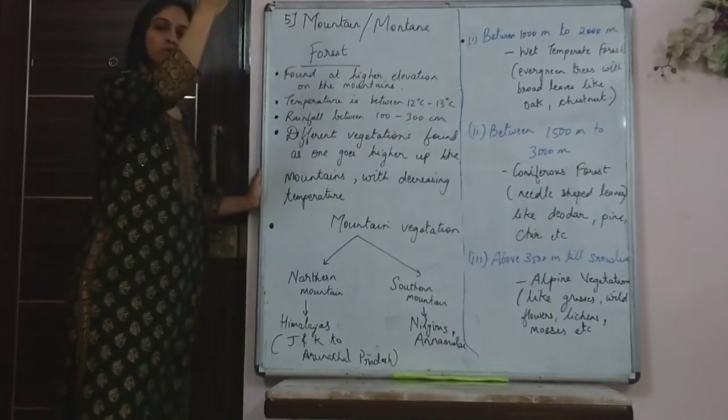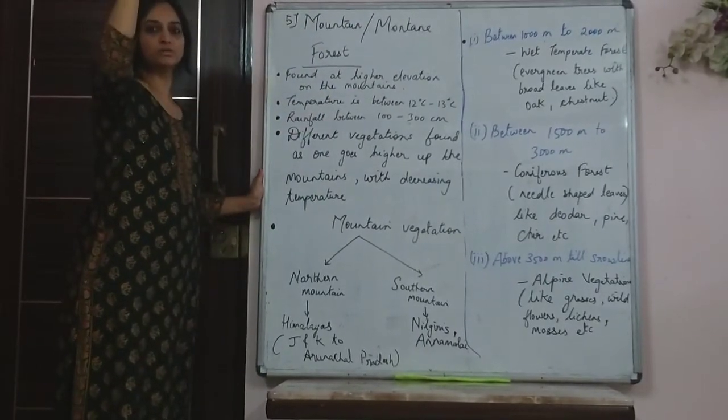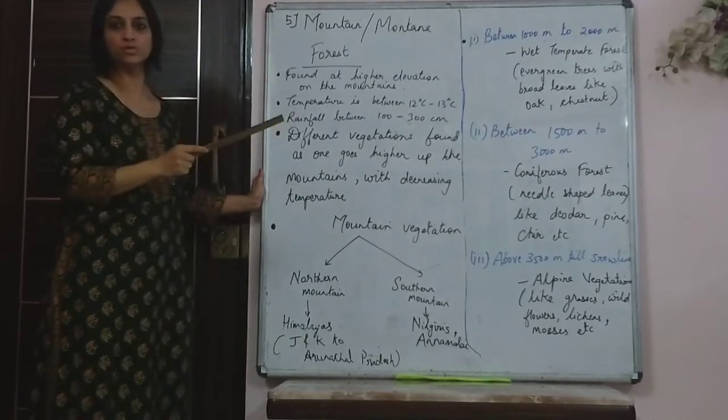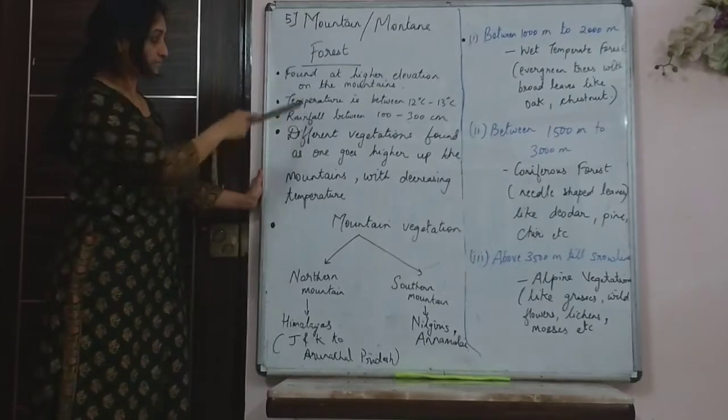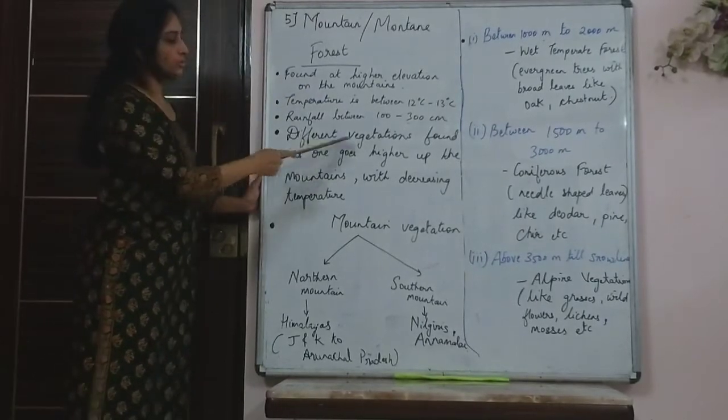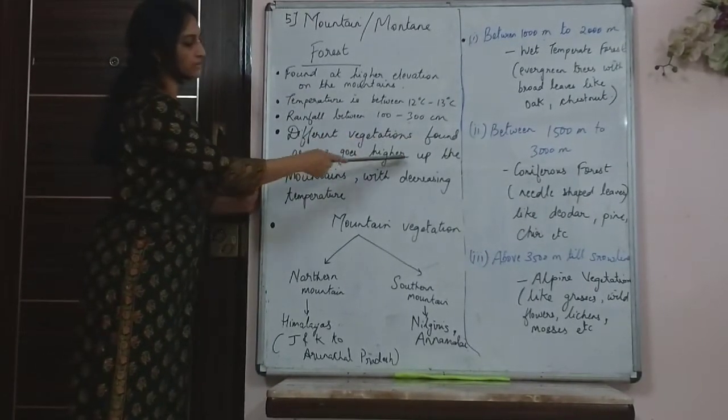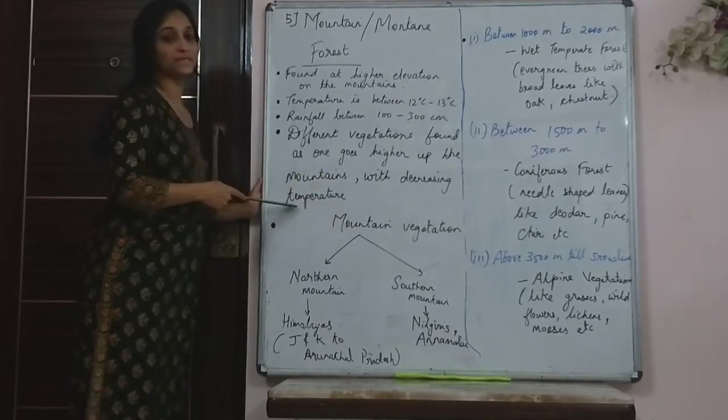If you reach the snow line, which is literally the topmost, it is totally covered with snow. So it's extremely cold and harsh conditions prevail there. So different types of vegetation are found as one goes higher up the mountains with decreasing temperature.